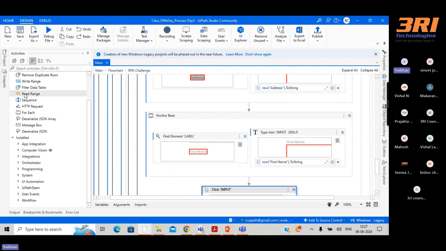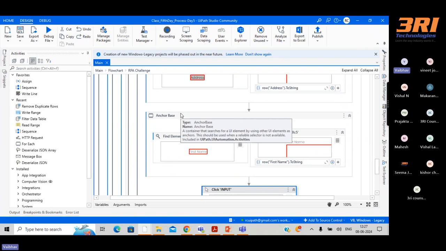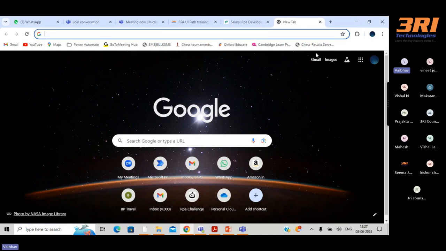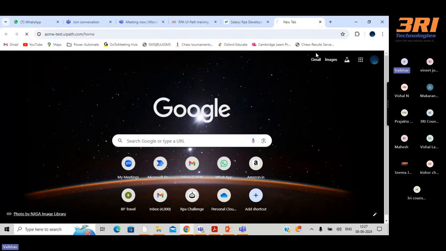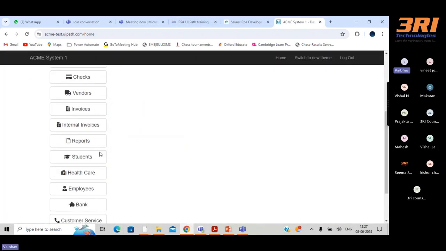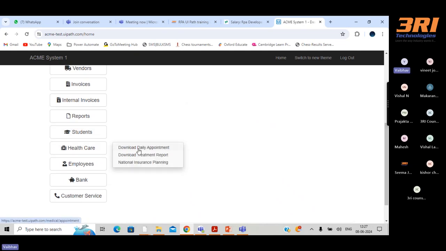On the left hand side, you can see the functions or activities which are already created. We can just drag and drop and use them. Okay, before going to the next use case, any question, any doubt? No, all good. Okay, so now we'll go to the next use case.